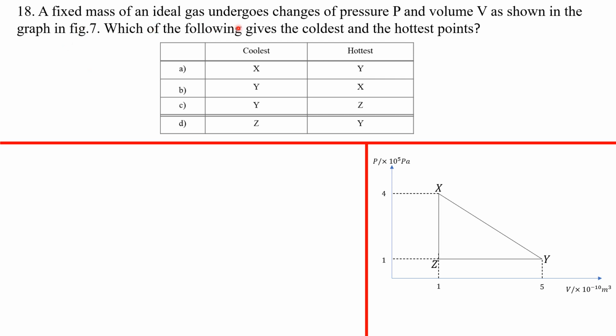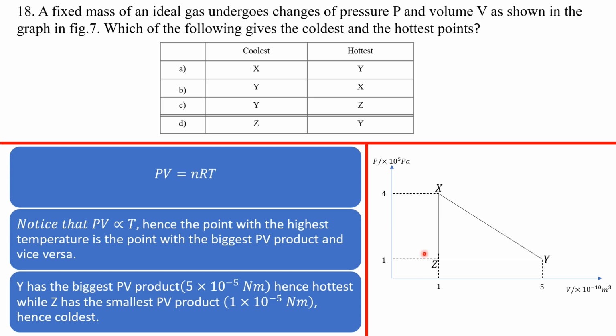A fixed mass of ideal gas undergoes changes of pressure and volume V as shown in the graph in figure 7. Which of the following gives the coldest and hottest points? Okay, so this is our graph. But I just want you to realize that the ideal gas equation says PV equals nRT. Notice that PV is proportional to T.